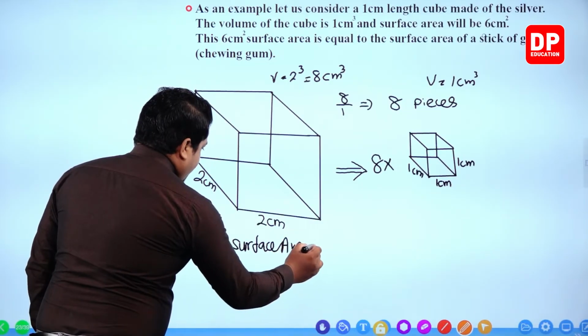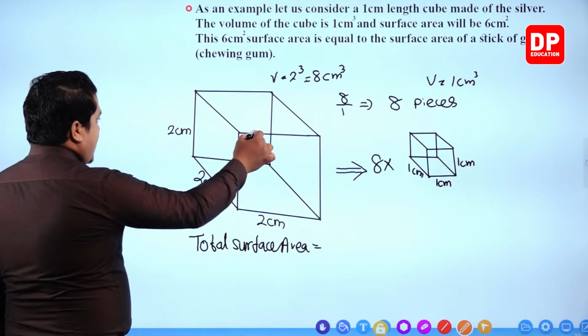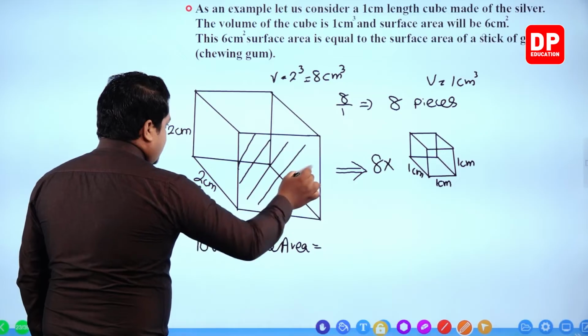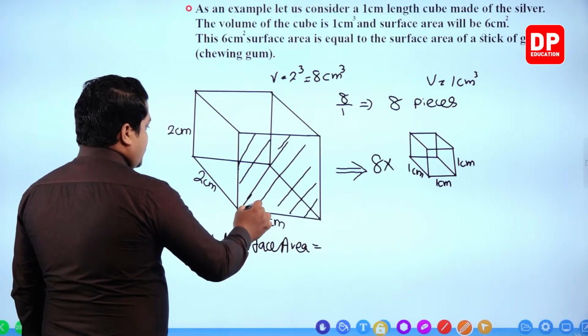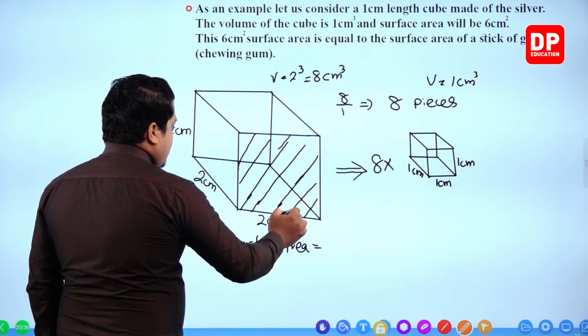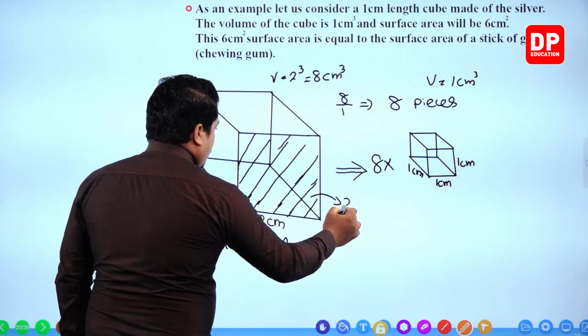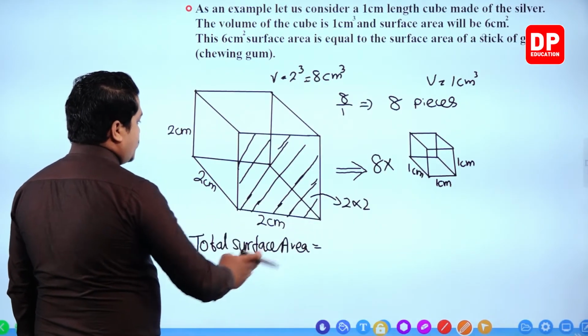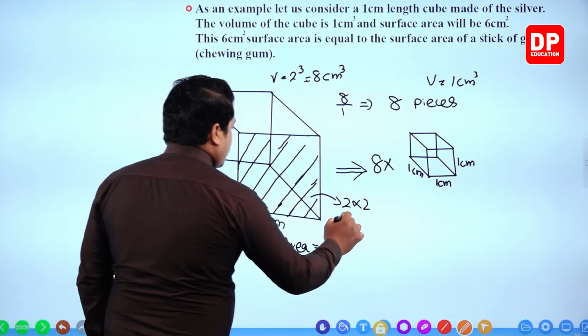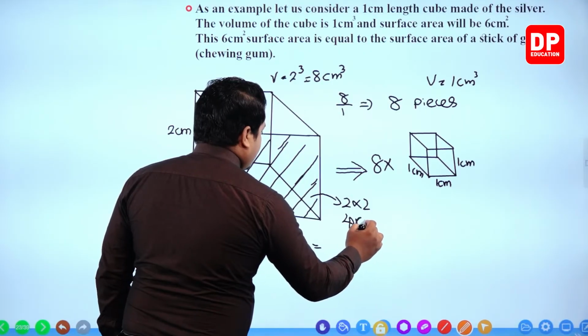what you have to do? You just take the area of one surface. The surface which I have colored here has an area of 2 times 2. Area means, my dear children, length into breadth, no? So length 2, breadth 2, 2 times 2, 4 square centimeters.